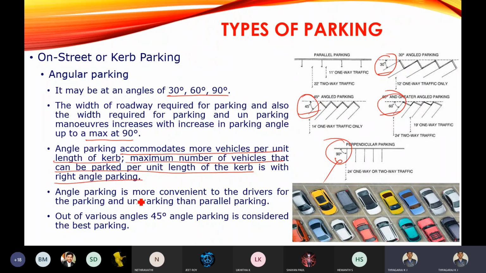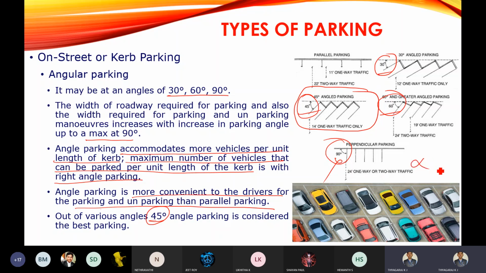Angle parking is more convenient for the driver for parking and unparking than parallel parking. It will be very easy for the driver to park the vehicle in angular parking and to unpark the vehicle. But if you go for parallel parking, it will be very difficult for the driver. Then out of the various angles, 45-degree angular parking is more effective. So the best parking is 45-degree angular parking.